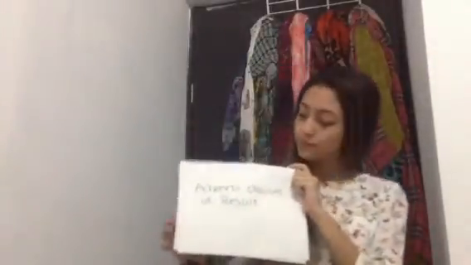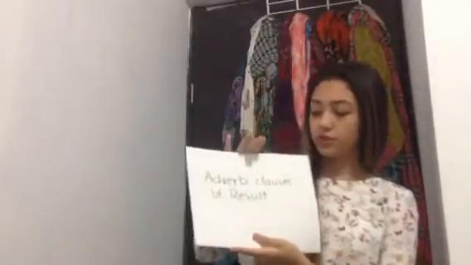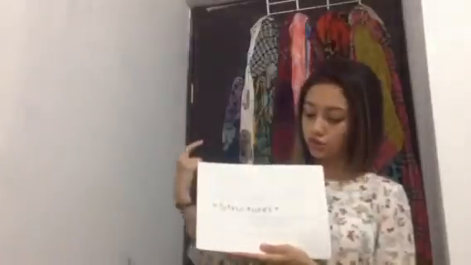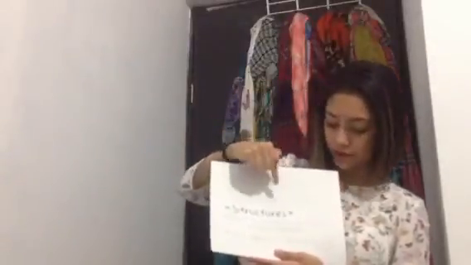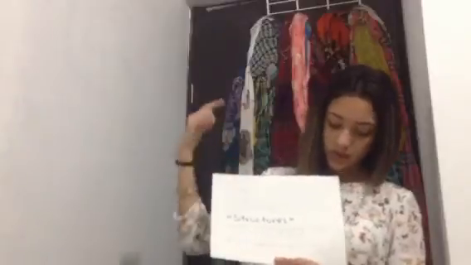Then in the last topic that we saw, topic 6, we have adverb clauses of result. The adverb clauses are such that and so that. And we have two structures. With such, we use such plus noun or noun phrase plus that plus the clause of result. And with so, we use so plus the adjective plus that plus the clause of result. For example, he was so concentrated that he understood everything of the math class.